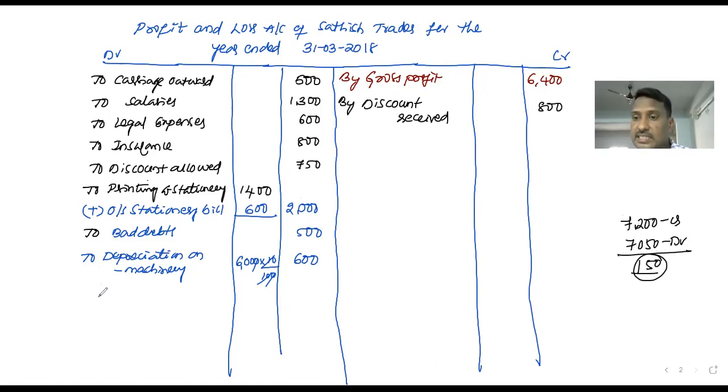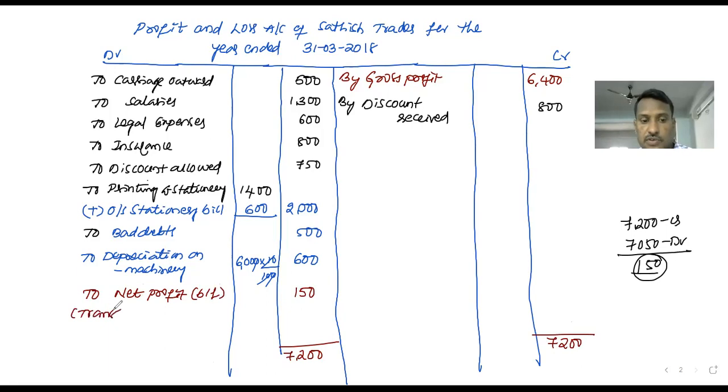So the debit side is the lesser side. So on the debit side, to net profit, balancing figure 150. Now both side totals are 7,200 and 7,200. This net profit is transferred to capital account. Okay, dear students, the second stage, the profit and loss account, is also over.